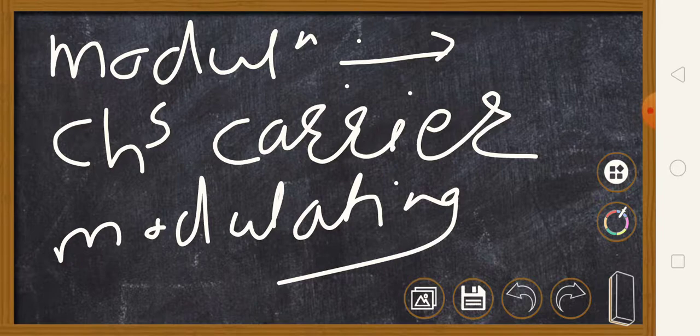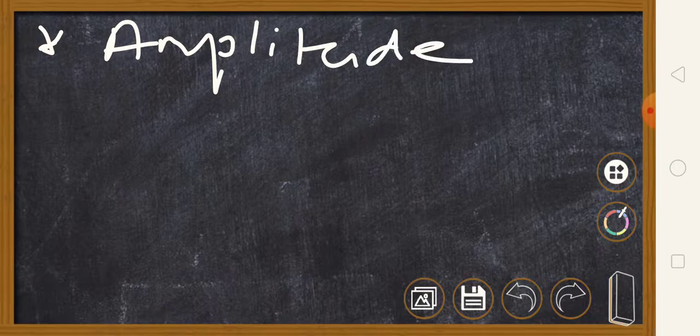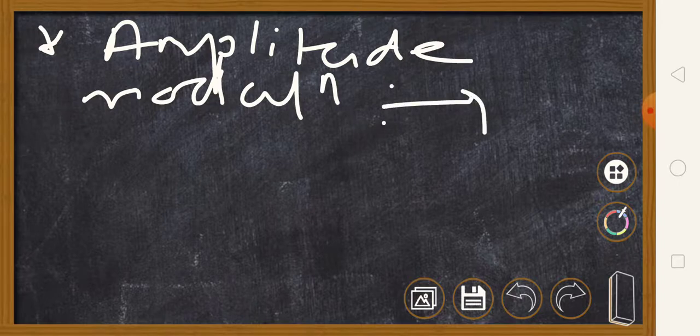So what is meant by carrier? Carrier is a high frequency signal which is used to carry the original information, that is known as modulating signal, which we already learned. So I am going to start the chapter with the first point, and that is amplitude modulation. So what is meant by amplitude modulation?